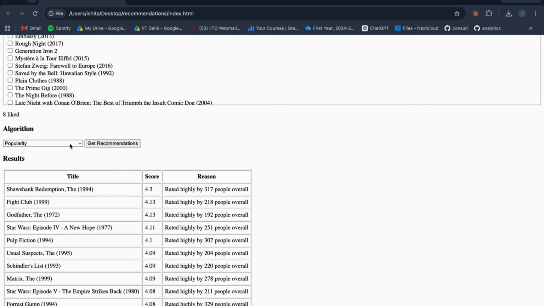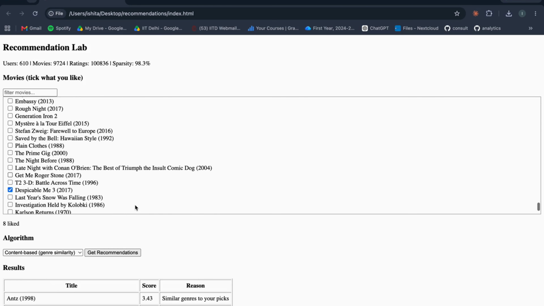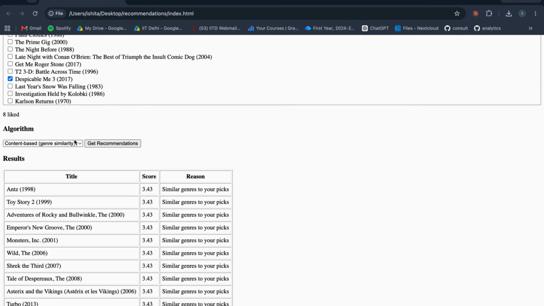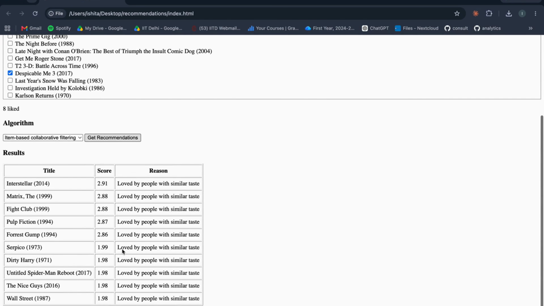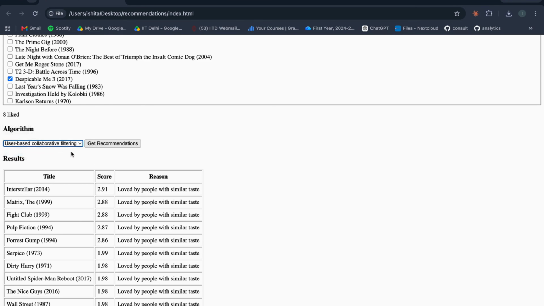To tie it together, I built a FastAPI backend and a clean front end. You pick a few movies, select an algorithm, and see how wildly different architectures interpret your taste. The full code is linked below on my GitHub if you want to clone it and test it out.